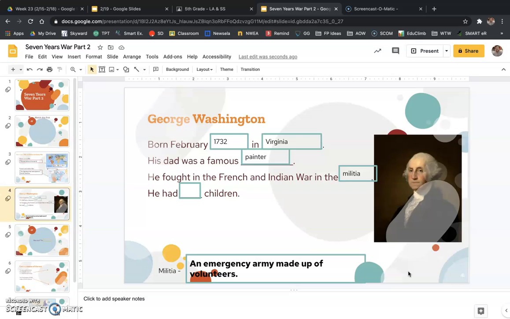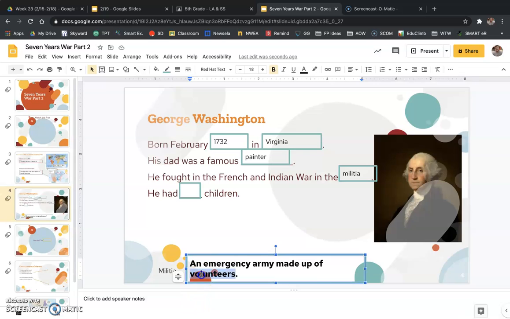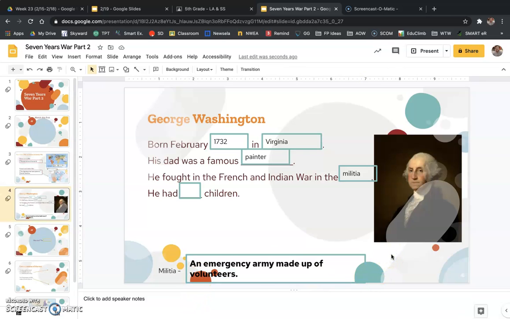But during the 7 Years' War, really what happened was there were adults that maybe were bankers, maybe farmers, maybe they were painters, like George Washington's dad. Maybe they were just people like George Washington. George Washington actually wasn't a trained soldier. A lot of people think of him as this very good soldier, and he was. But really what he did was he looked at land and made sure that it was ready to be sold. He looked at land and said, hey, this land here is worth this much money. He wasn't a soldier. He was a volunteer. And he went and fought in this war to help out the king. Okay, so that's what a militia is, kind of like volunteers.